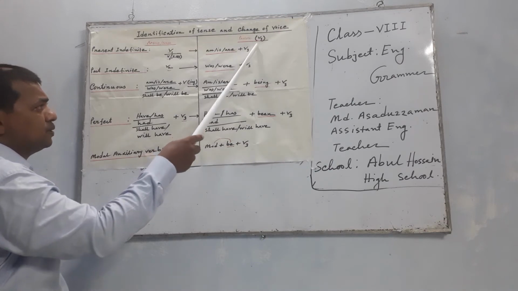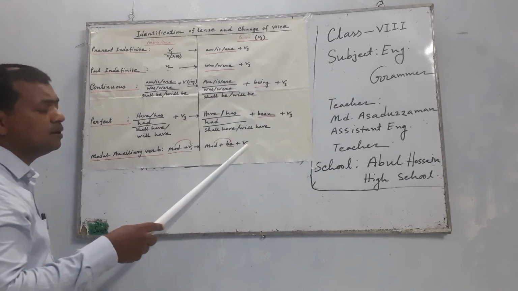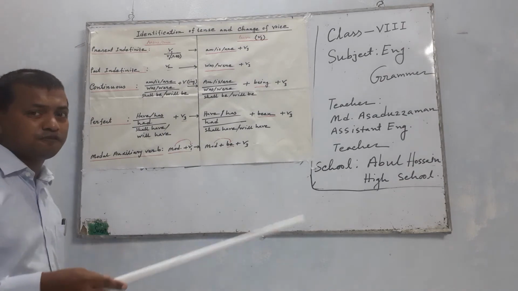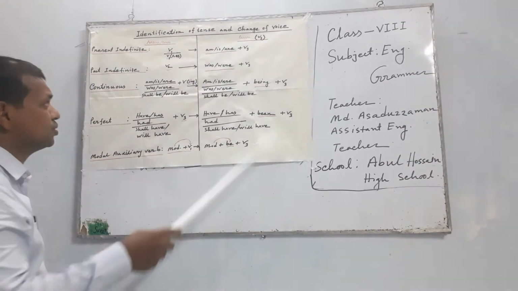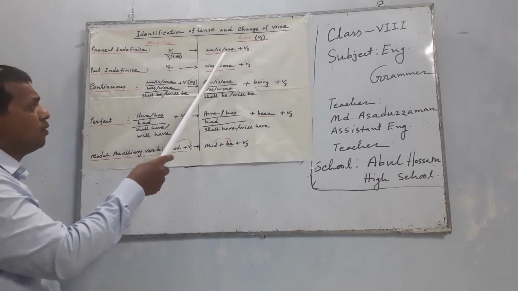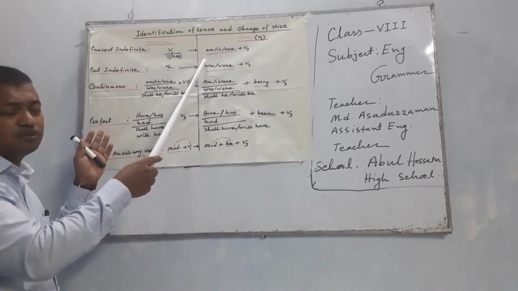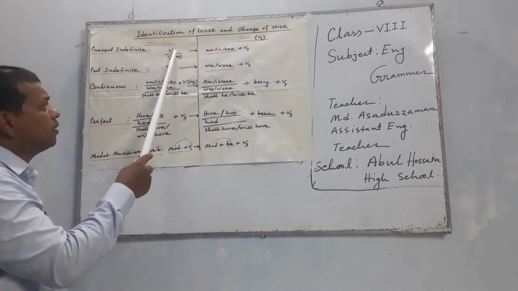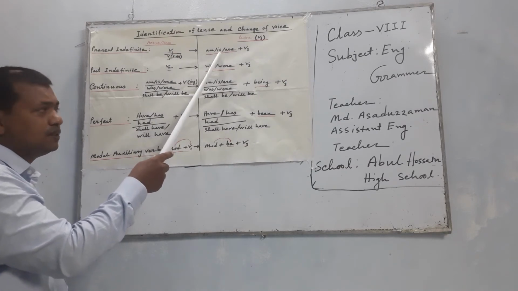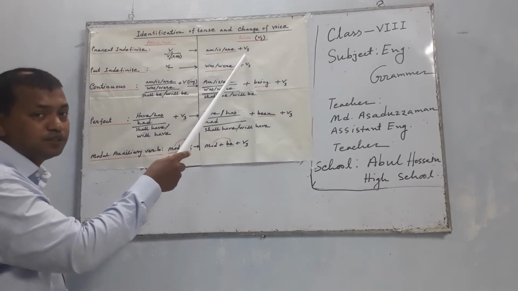Passive forms have a main figure: verb third form. Do you understand? So passive is called verb third form. When you see verb present form, you have to change object to subject. This is general, that's why I don't write these pages. Whenever you see verb present form, you have to use am, is, are, then verb past participle. This is called present indefinite tense and change of passive form.